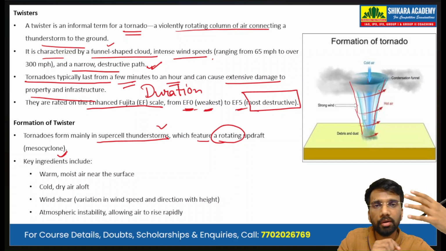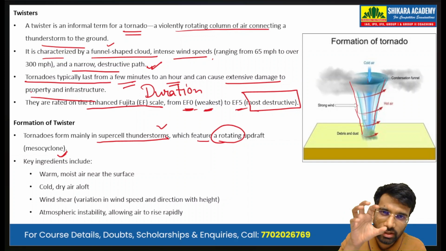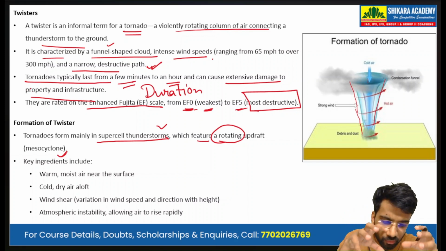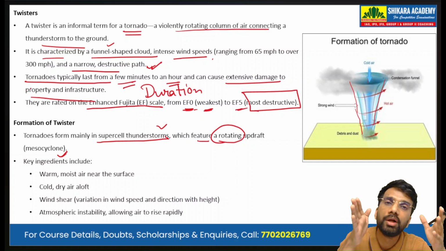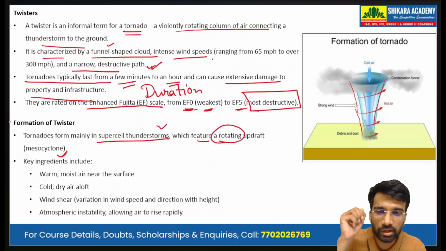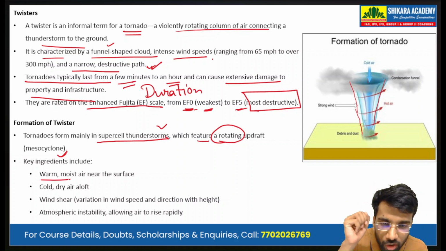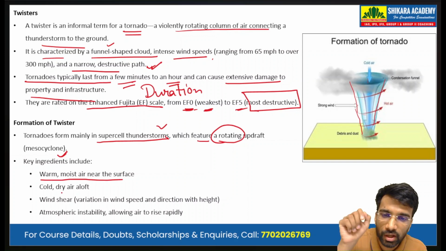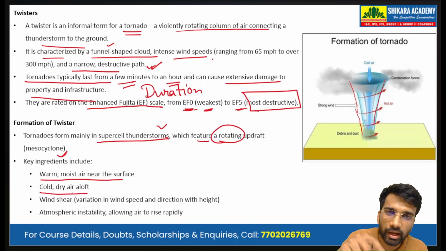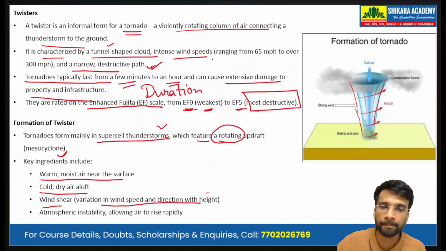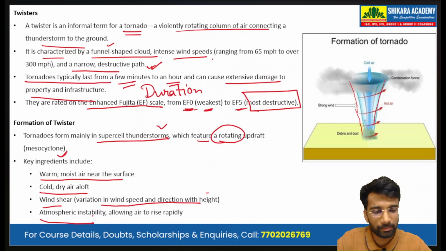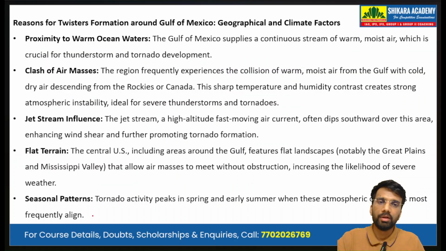So, we call it also a mesocyclone. What are the key ingredients? What are the basic requirements for this tornado or twister to develop? So, key ingredients include warm moist air near the surface, cold dry air aloft, that is above, then wind shear, that is variation in wind speed and direction with height. Then we have atmospheric instability that allows the air to rise rapidly.